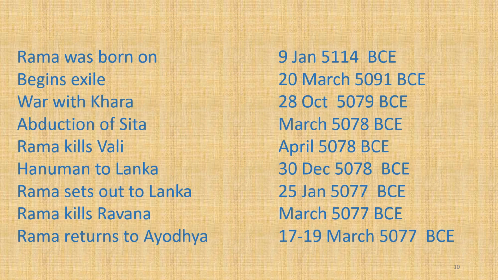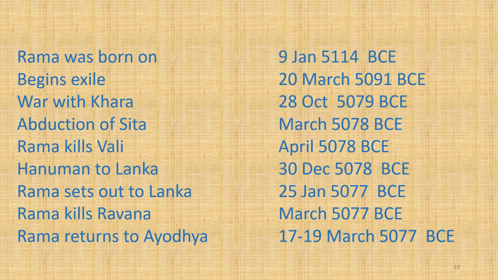Now, summarizing, let us see the dates for all the events. Rama was born on 9th January 5114 BCE. He begins his exile on 20th March 5091 BCE, when he was 24 years old. War with Khara takes place on 28 October 5079 BCE. Abduction of Sita takes place in March 5078 BCE. Rama kills Vali in April 5078 BCE.